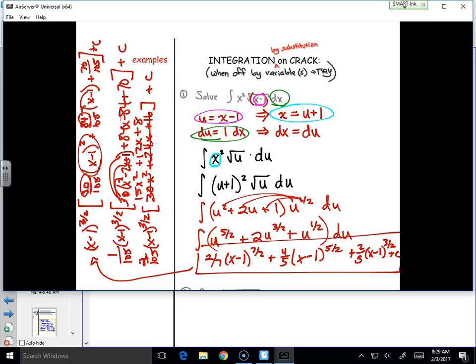Yes. So final answer, 2 1/5 times the never-ending math, x minus 1 to the 3/2, times 15x squared plus 12x plus 8, plus c.